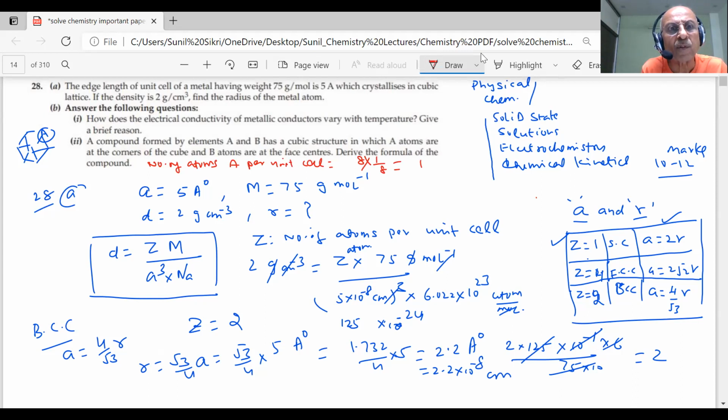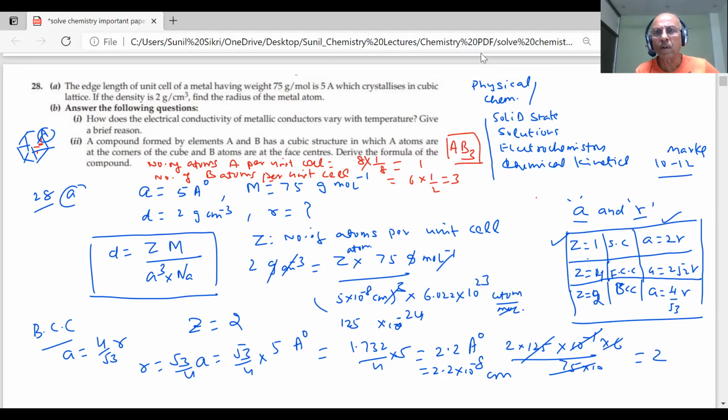And the number of B atoms? They are at the faces. How many faces are there? 6 faces, each contributing 1/2 in the unit cell, so 3. So A is 1 and B is 3. What is the formula then? AB3. Got it? 1A and 3B. This is our answer.